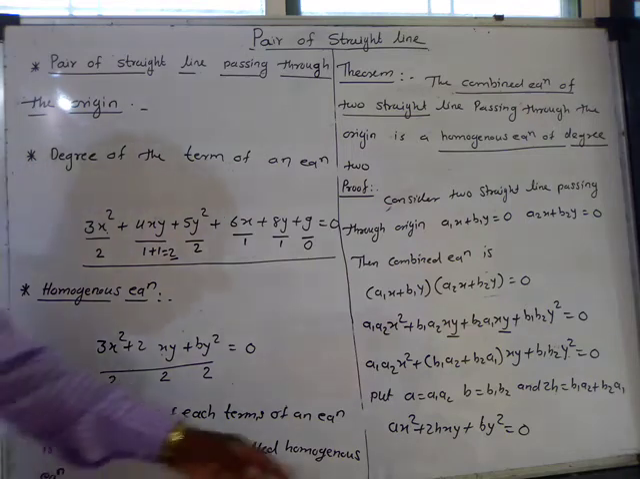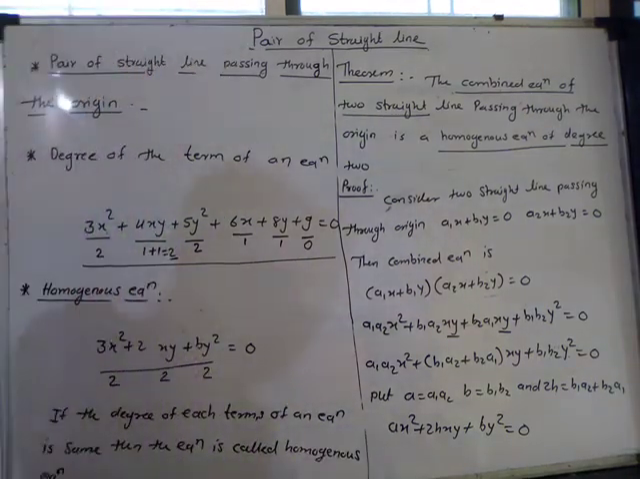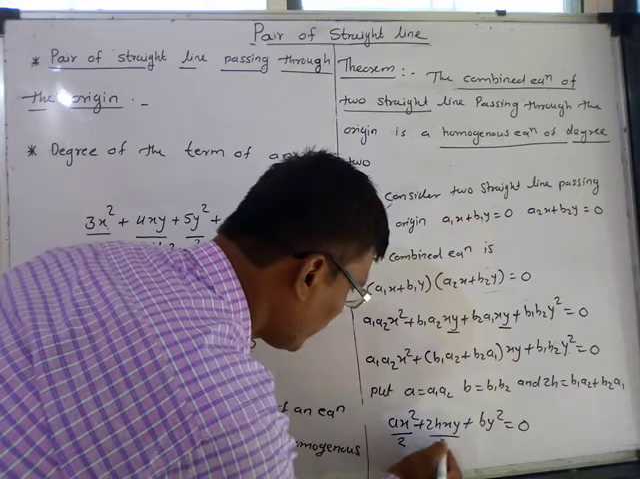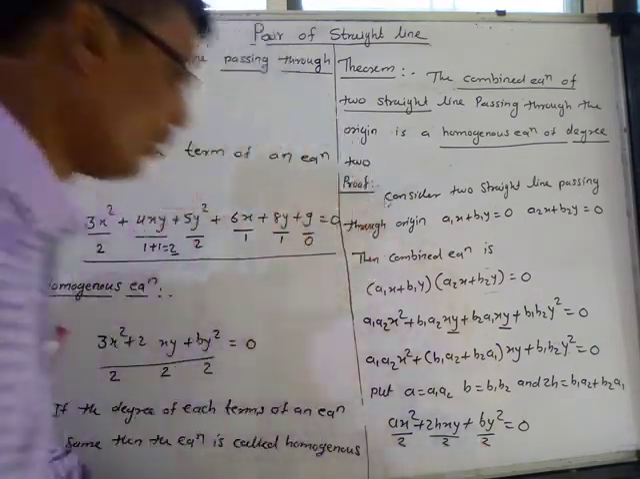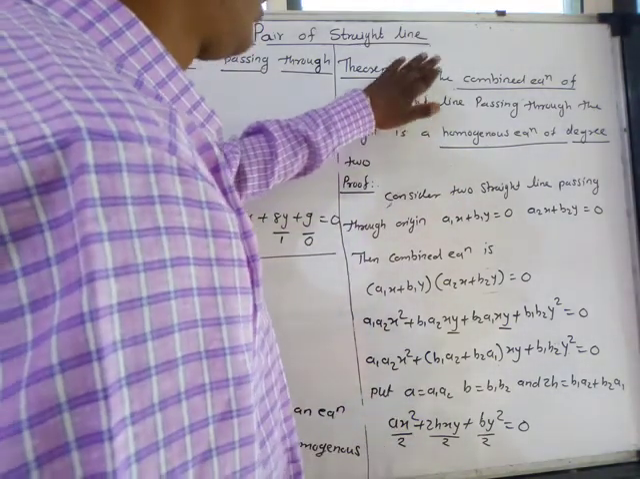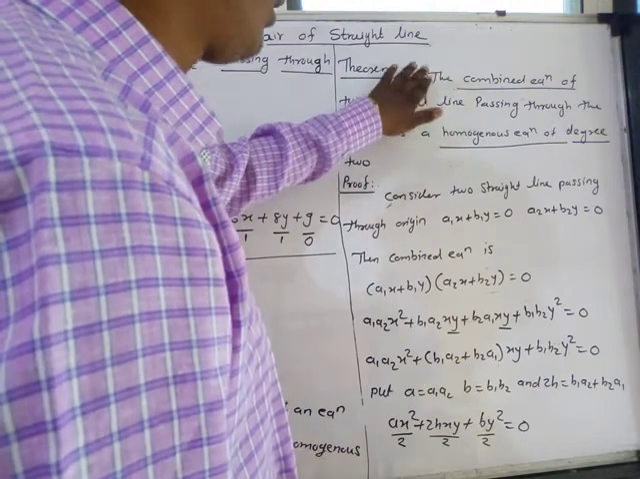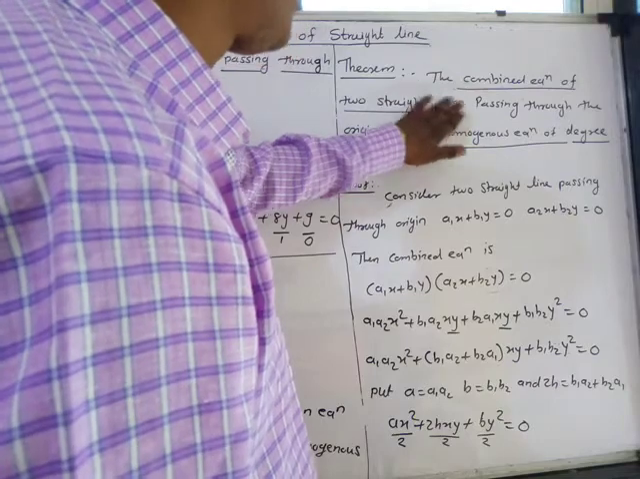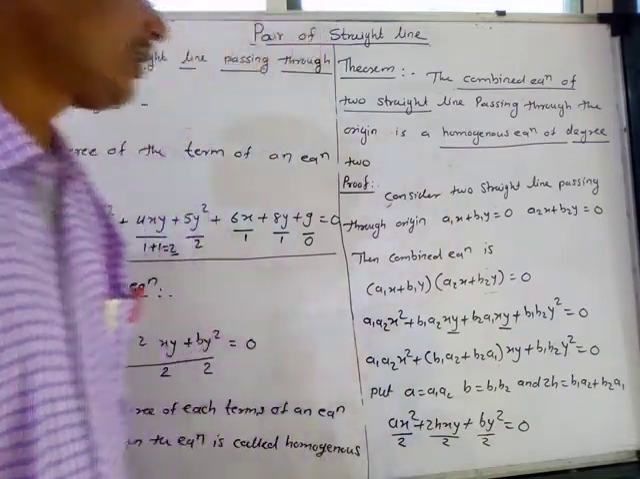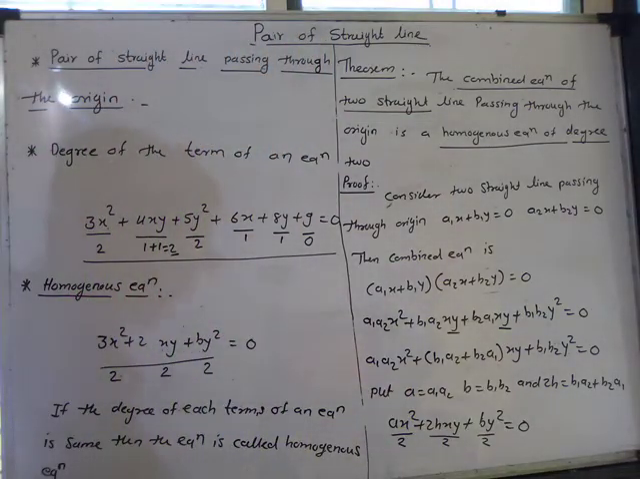Now observe this equation. The degree of this term is 2, degree of this term is 2 and degree of this term is 2, so the degree of each term is the same, therefore this equation is called the homogeneous equation and hence the theorem is proved. So this is the second degree homogeneous equation in x and y.